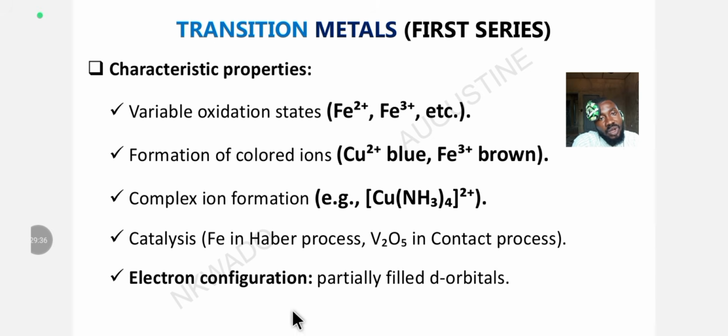In the contact process, okay, and so on and so forth. For their electron configuration, they have a partially filled d orbital, or partially filled d block. So these are the characteristic properties of transition metals. Put them inside your head. Don't say I didn't tell you.